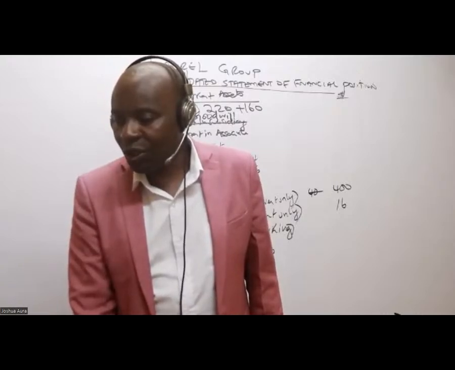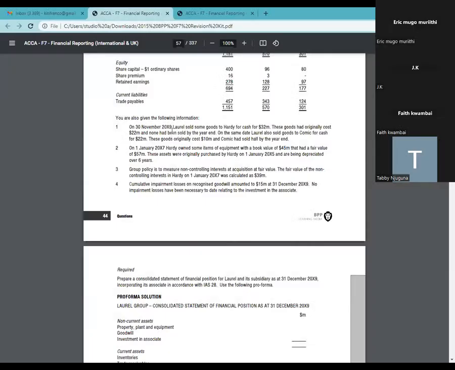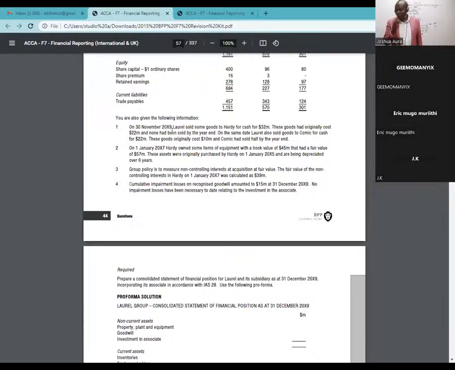So in this case here, what he did, ladies and gentlemen, was to tell us that on 30th November 2019, Laurel sold some goods to Hadi for cash. Internal revenue, internal sales. Hadi and Laurel are parent and subsidiary. You are supposed to parent your kid 100%. Don't sell goods to them.